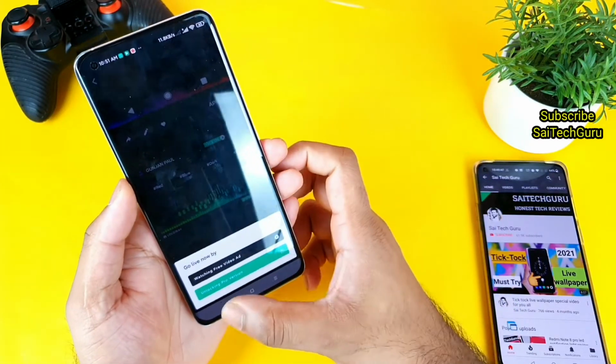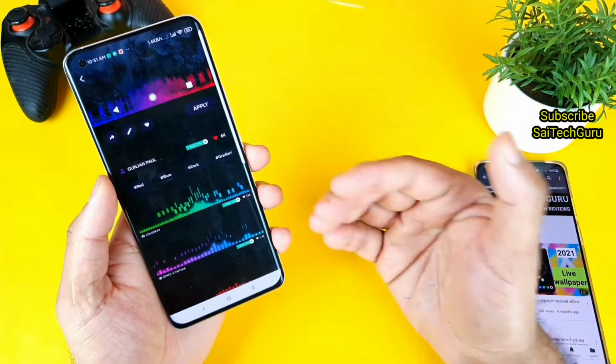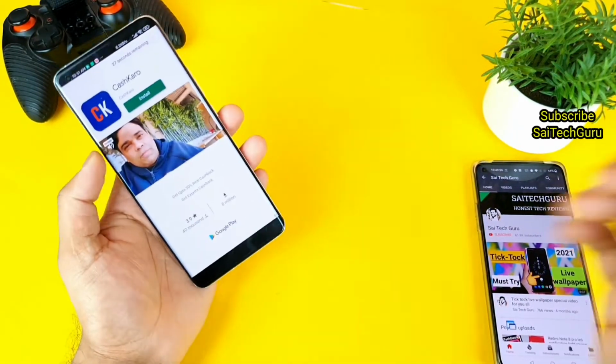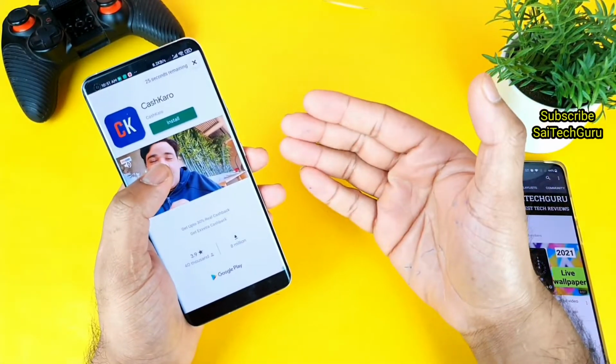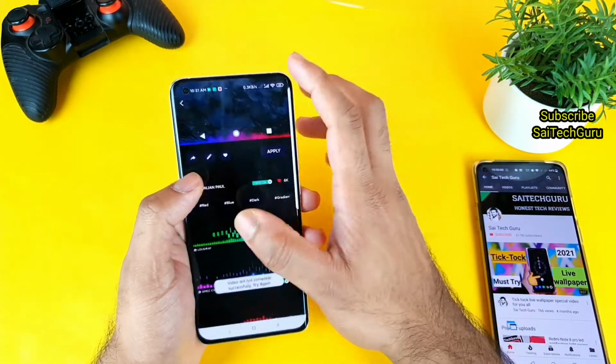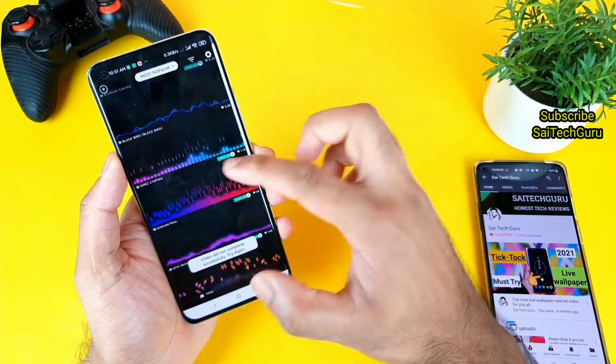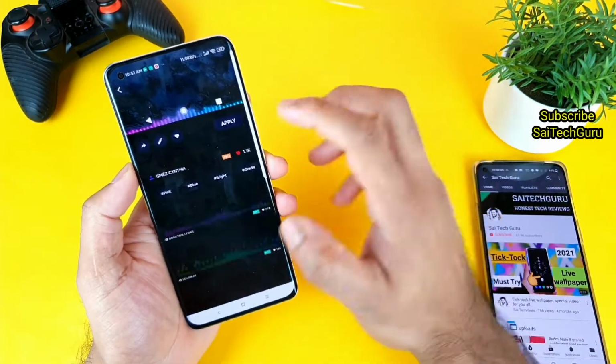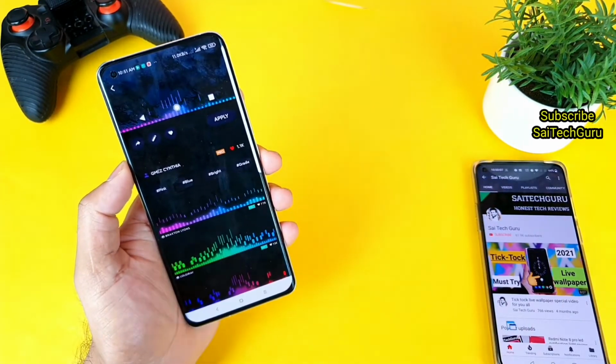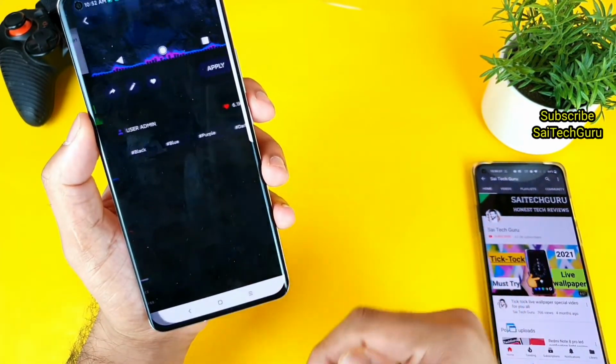Once you watch a free ad, then you can get this kind of equalizer for free, and each ad will be about 30 seconds in duration, as you can see, friends. So 30 seconds of duration will be there, and if you want to access those, you can. And if you don't want to, there is also one equalizer which is available for free as well.